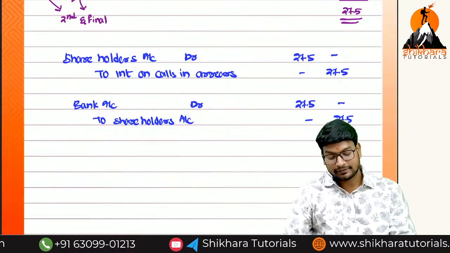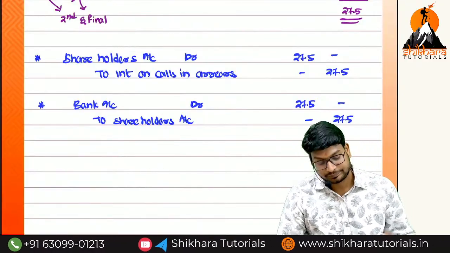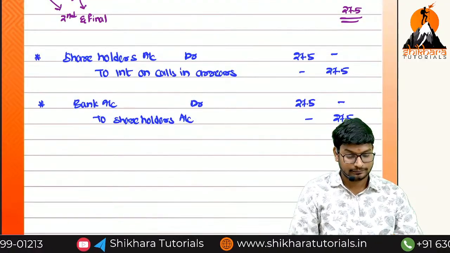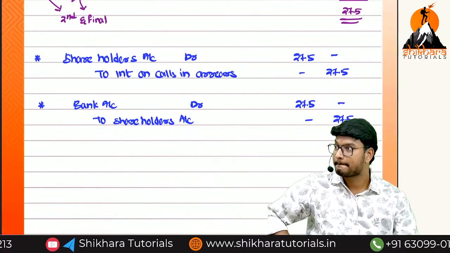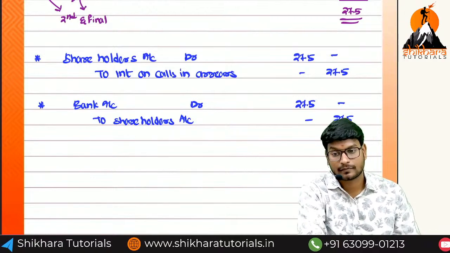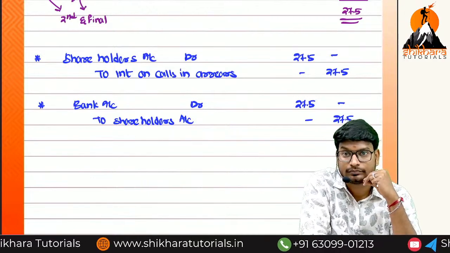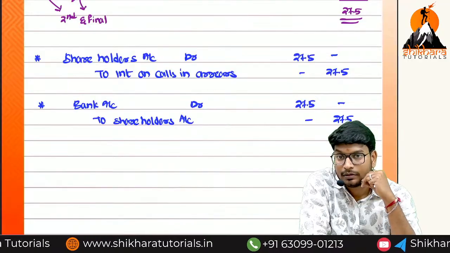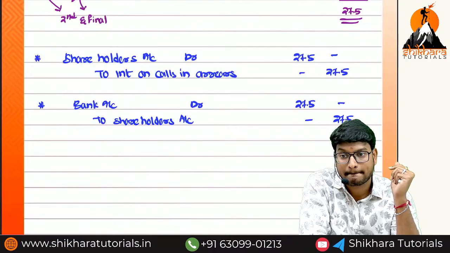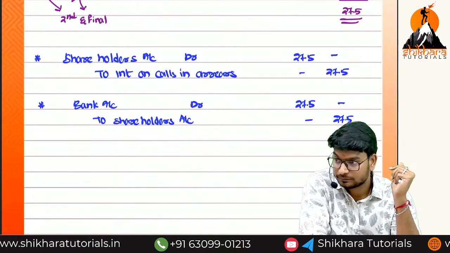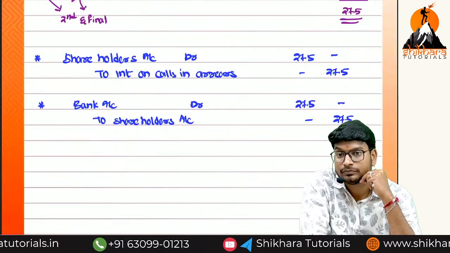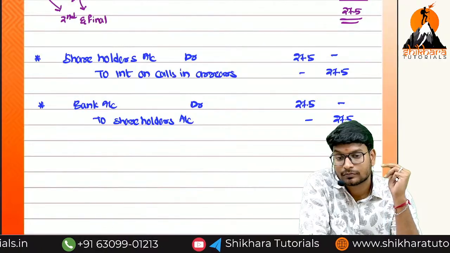Okay guys, for your clarification, we are writing the entries also. Okay, guys.